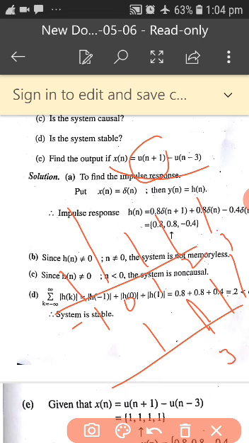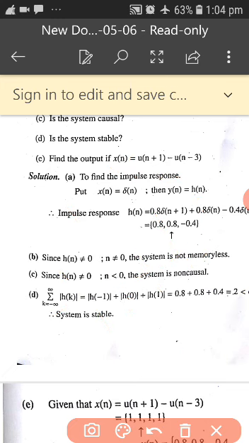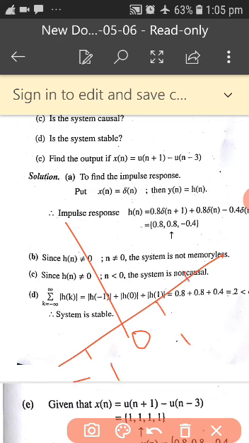And from 3, if you subtract this, you are going to get values from minus 1, 0, 1 and 2. You are going to get 4 impulses. You have already done in the first module how to draw the signals.